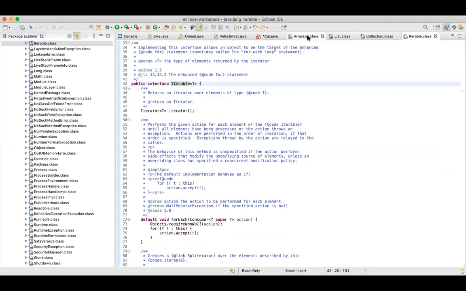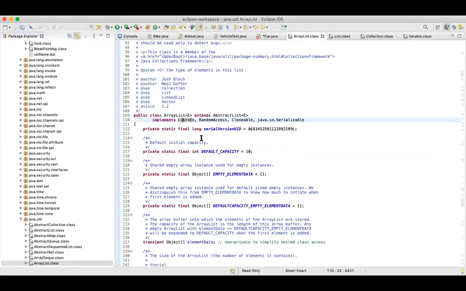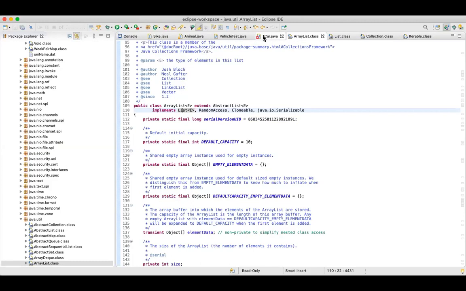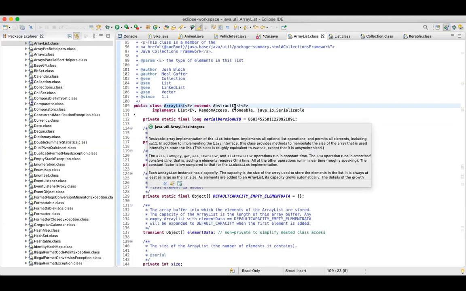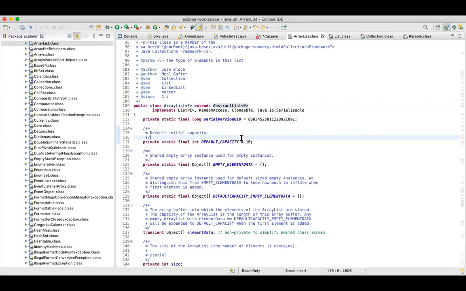So this way, when you start learning, you create an array list, you create a list variable, and you can simply hover over it and start seeing which interface this class is implementing, which interface it is extending, and which class it is extending. All this information you can get from Java itself. You just have to click on the ArrayList class and you can get an idea from there. Okay, guys.